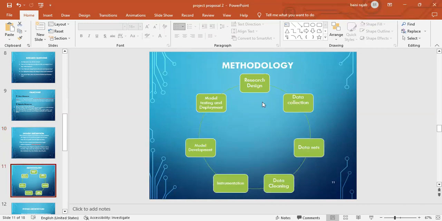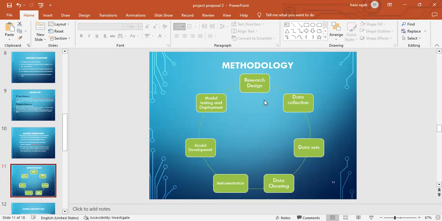Now our research design: we shall go to the field. We shall have to look for the data set. After getting the data set, we shall have to critically analyze the trend of the flights to know when they are increasing or when they are reducing.